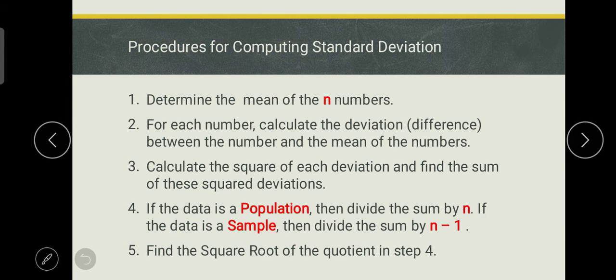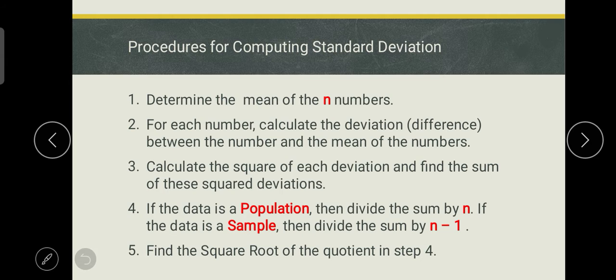So, yung procedure for computing standard deviation. So, first, kailangan natin hanapin yung mean of the n numbers. Number 2, for each number, calculate the deviation, yung difference, between the number and the mean of the numbers. Step 3, calculate the square of each deviation and find the sum of these squared deviations.